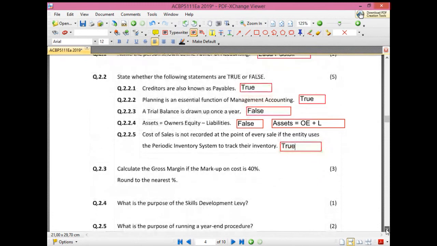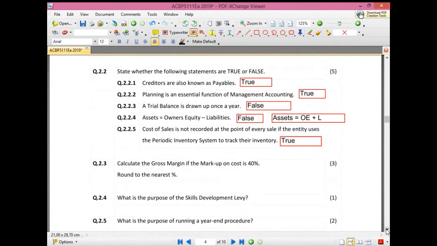Then they ask you to calculate the gross margin if the markup on cost is 40%, and then round it to your nearest percentage. Now your gross margin is your markup on sales. That is what gross margin is. Now how do I convert a markup on cost to a markup on sales? Let's quickly see what it would have looked like to start off with.